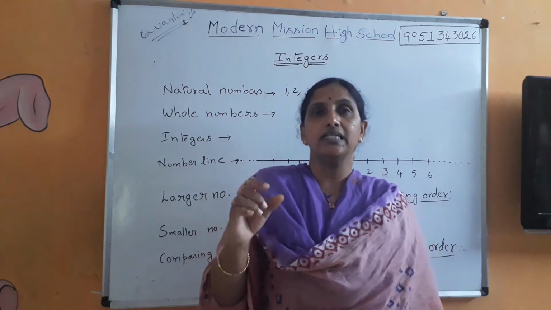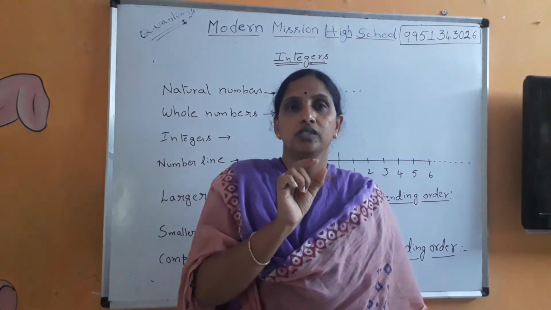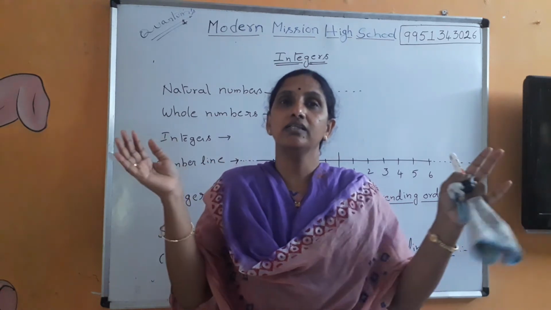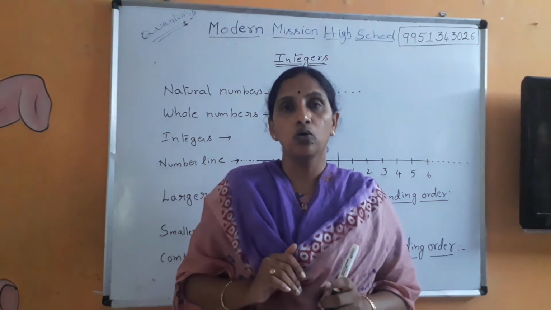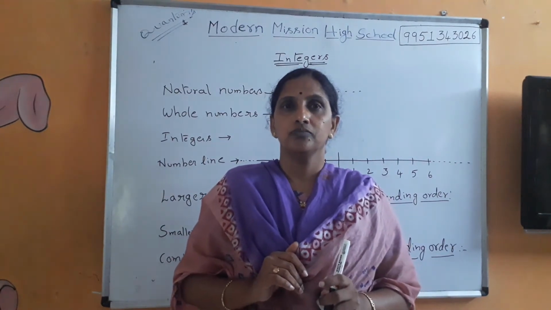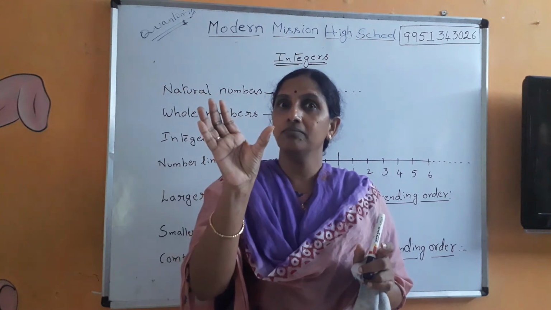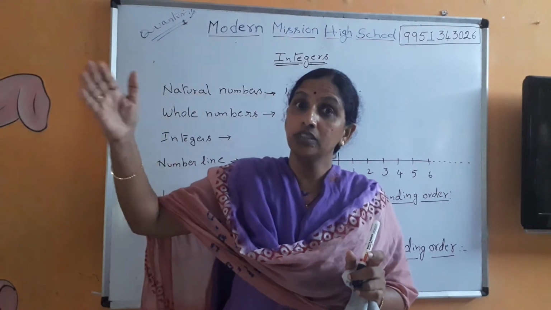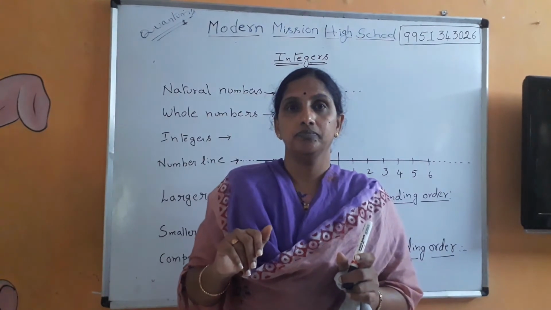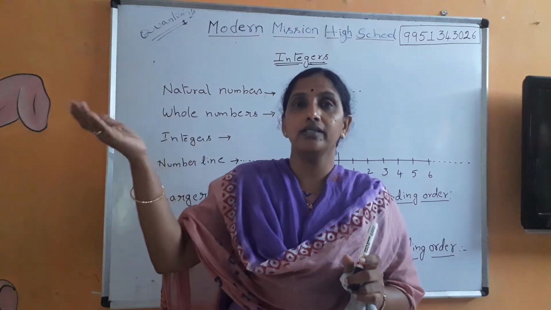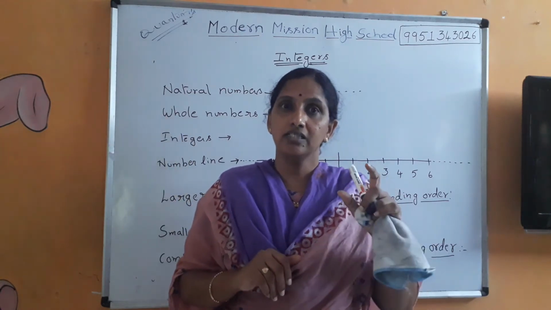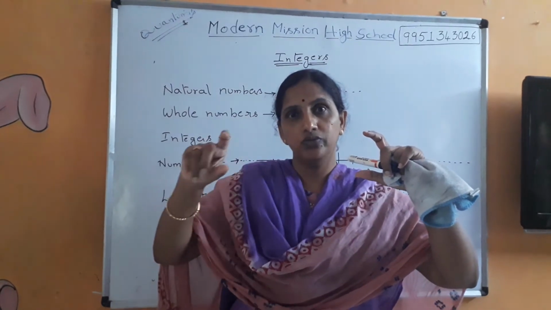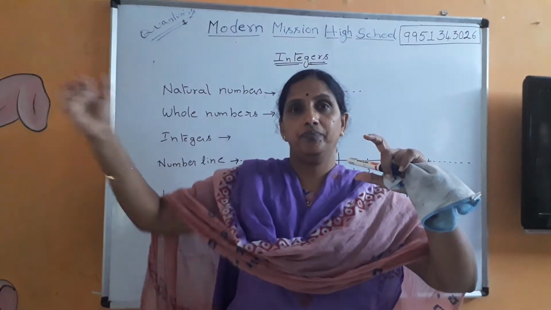And after that comes 0. When you add 0 to natural numbers, together this group forms whole numbers. So what is happening here? Natural numbers start from 1 and continue till infinity. There is no limit, there is no end. Whereas whole numbers start from 0, means 0, 1, 2, 3, and they continue till infinity.